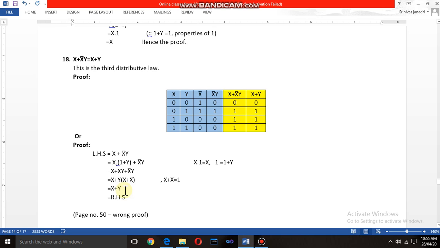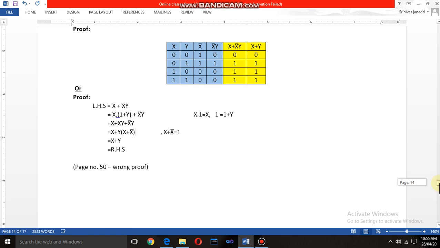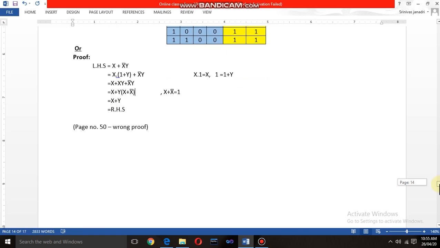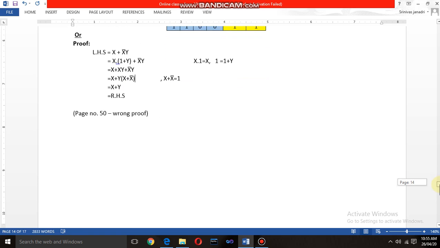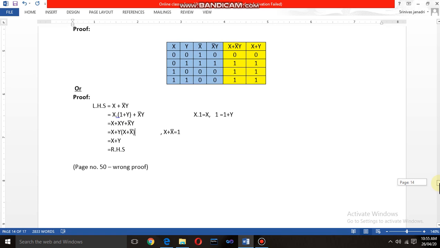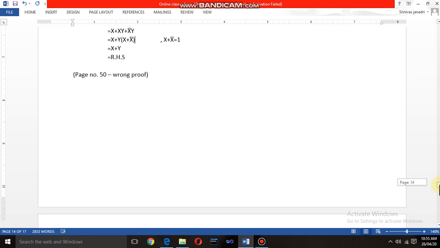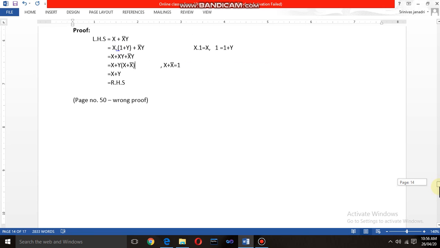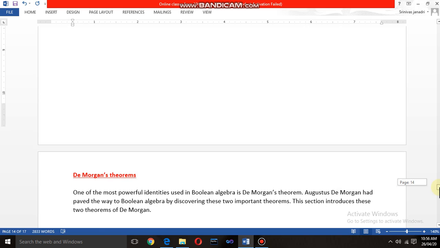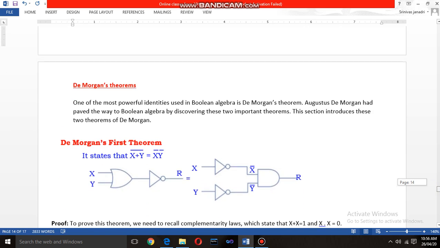The proof for this one in the textbook is given on page number 50. That is somewhat wrong there. Just copy this proof, and you have to read and practice this proof. This is the one thing. These are all about Boolean postulates and some of the theorems we have.